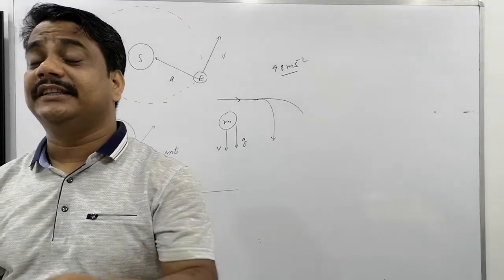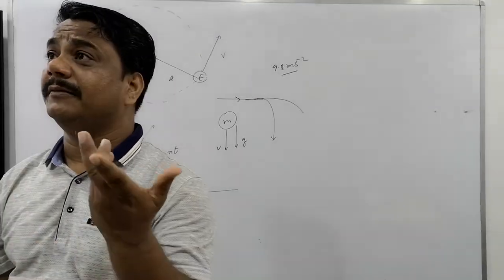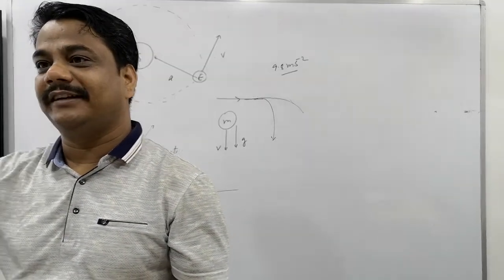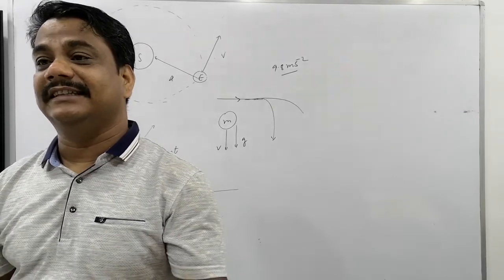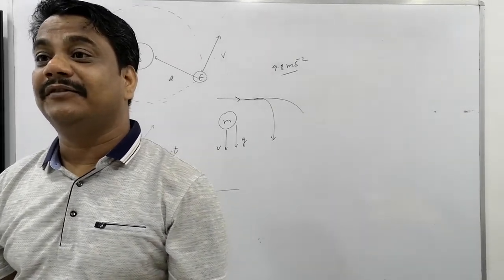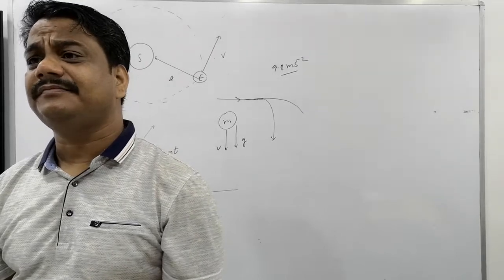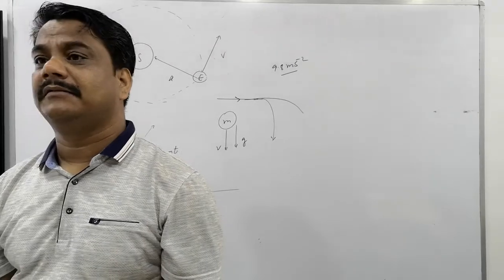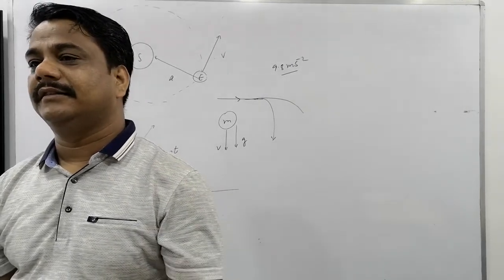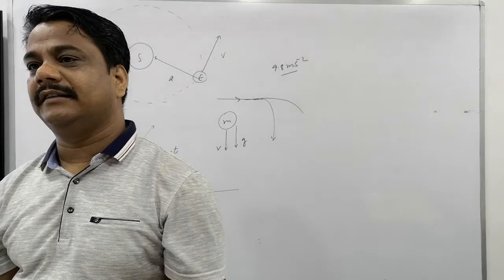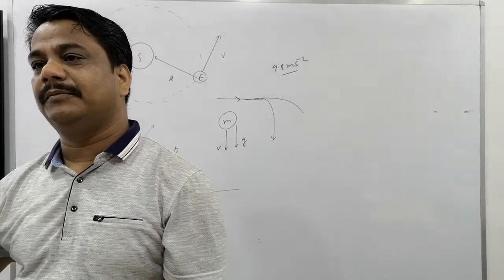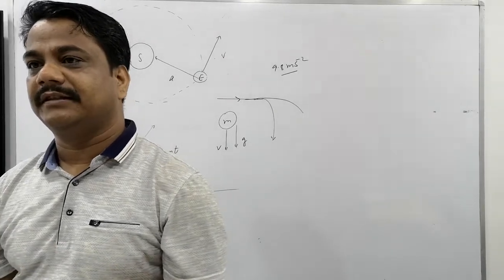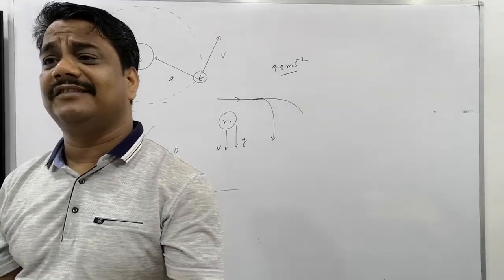So this is an example. Give an example of uniform accelerated motion: any object above the surface of the earth falling down or going up. Is it possible for you to move on the road with uniform accelerated motion? No, sir. Why? There are a lot of pits on the road, so the bike and the moped will get jerked, so constant acceleration cannot be maintained. First, on a plain highway road, when there is no car.